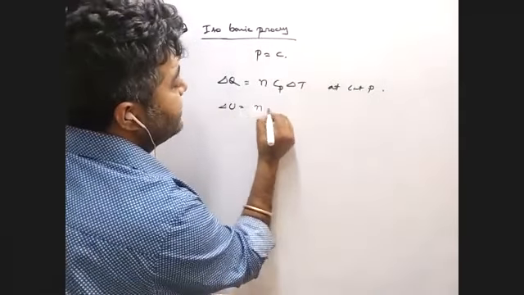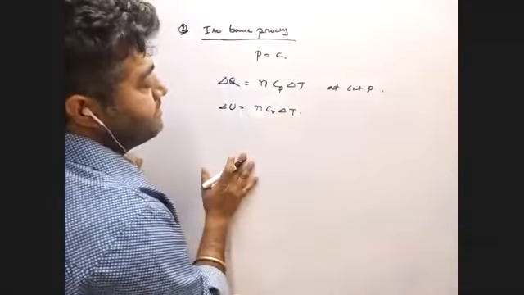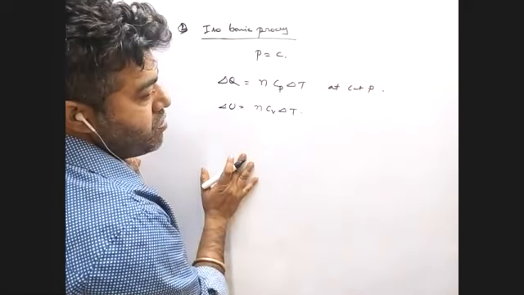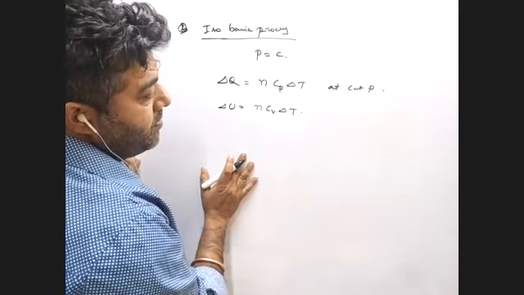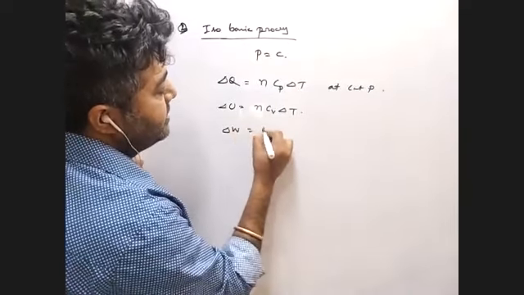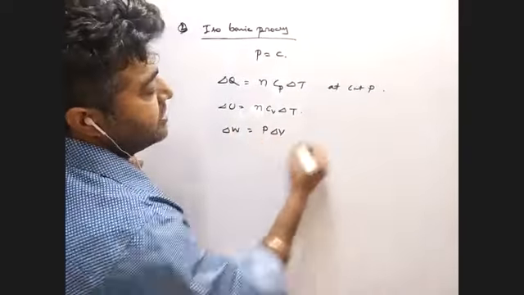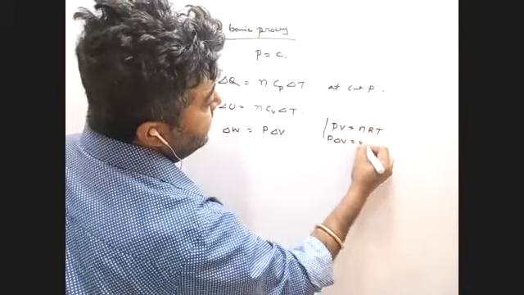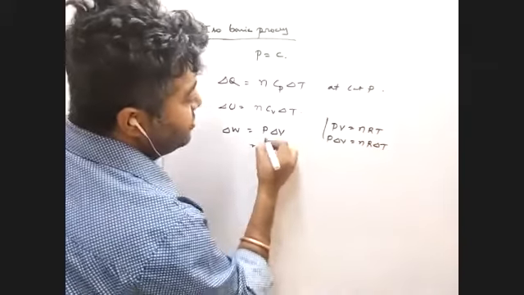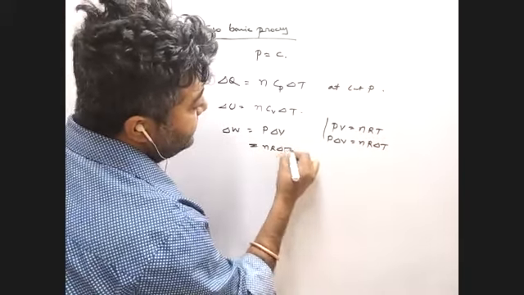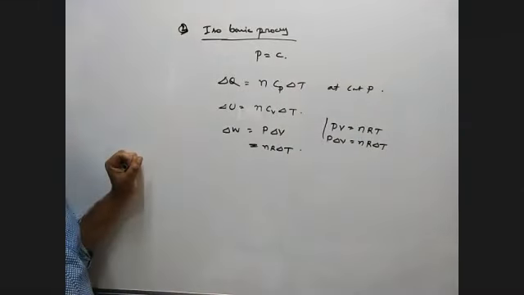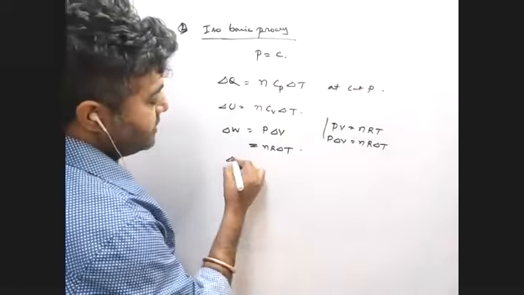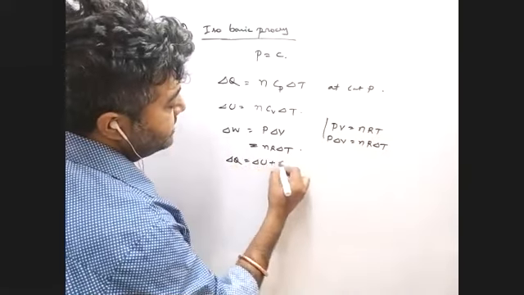Del U is always nCv del T. Is it okay? Yes, sir. And del W is P into del V. Pressure is constant. PV equals nRT. If P into del V, you can write nR del T also. So can we write this nR del T? Yes, sir.